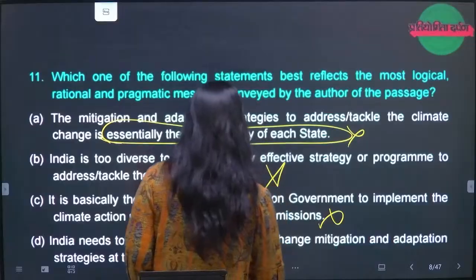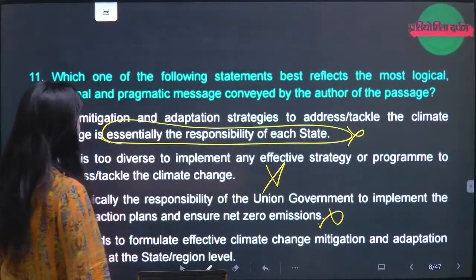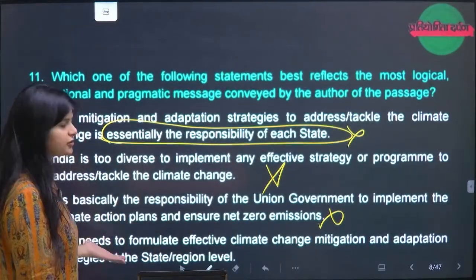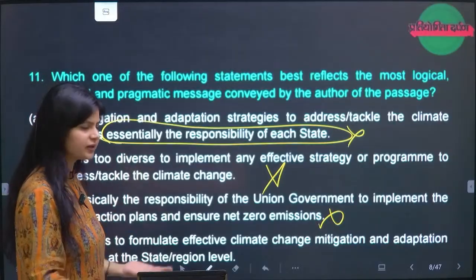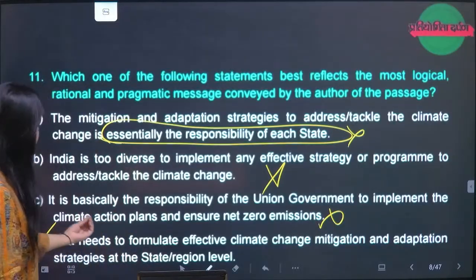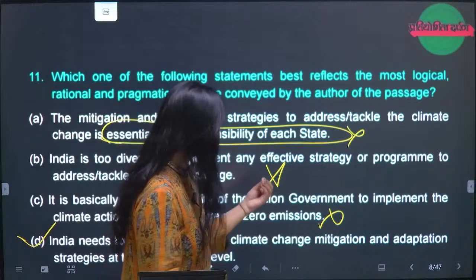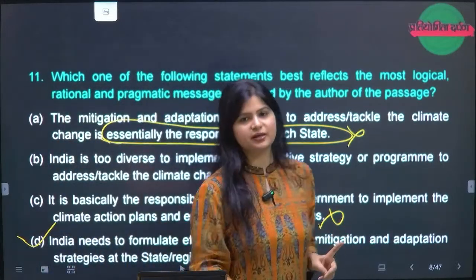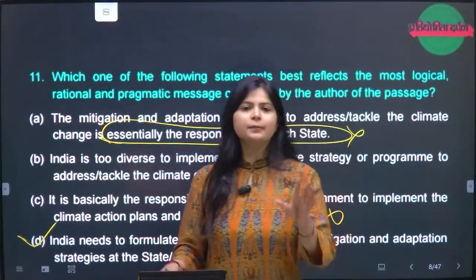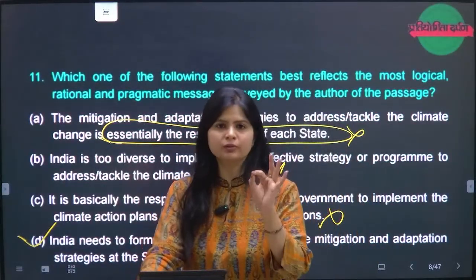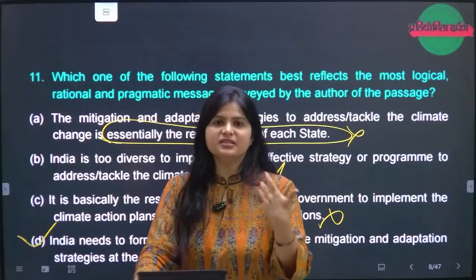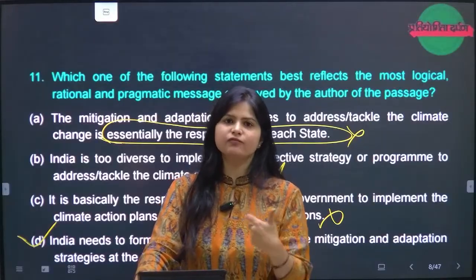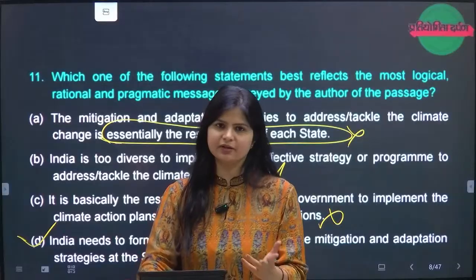Completely no. Only through elimination you will get to the answer. D. By the facts also the answer is D. By the elimination trick also the answer is D. India needs to formulate effective climate change mitigation and adaptation strategies at the state and regional level. Why at the state and regional level? Because the state itself knows their own problems, and when the state knows their problem in a better way, they can formulate the strategies also in a much better way.